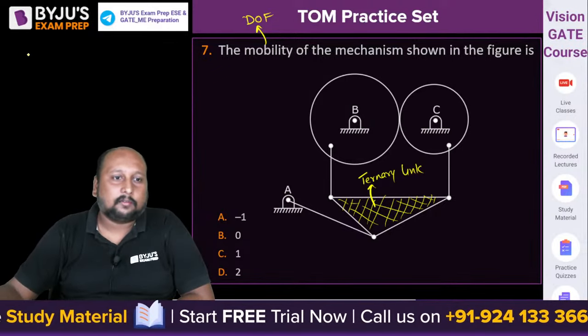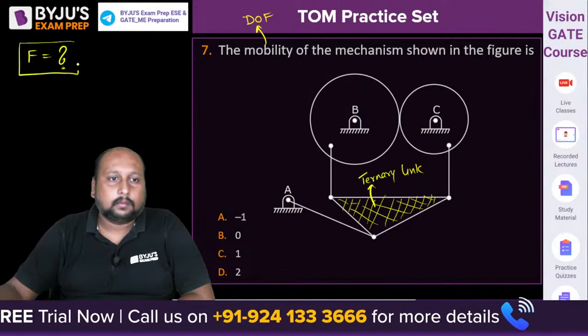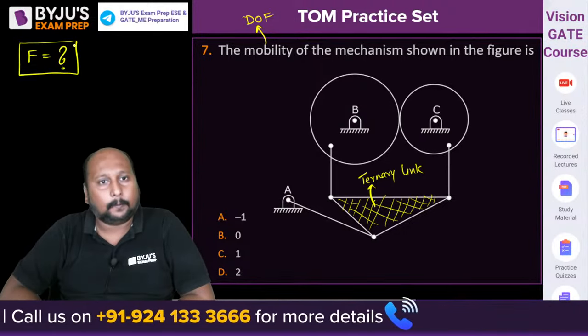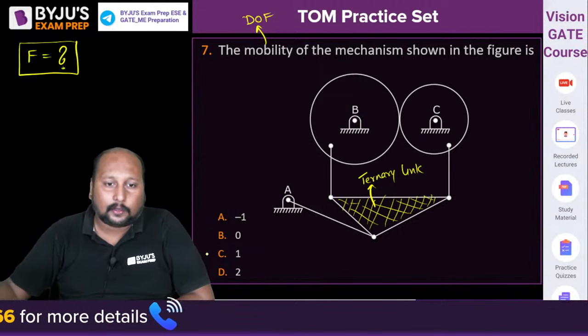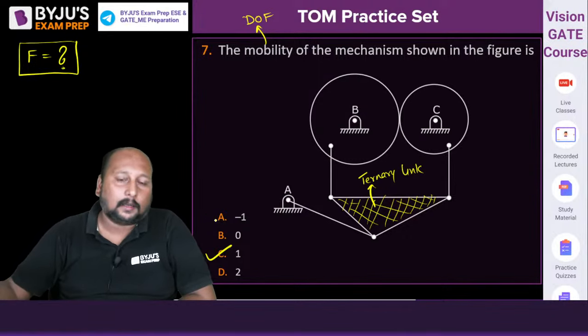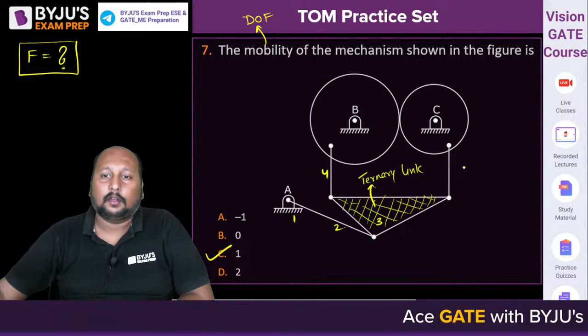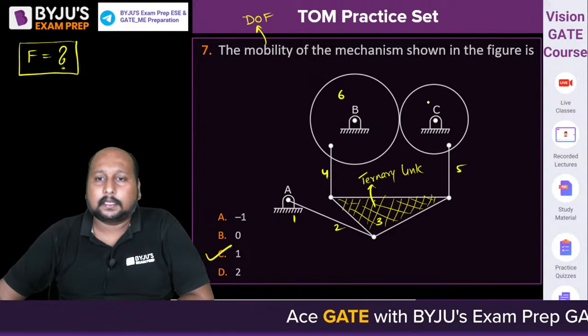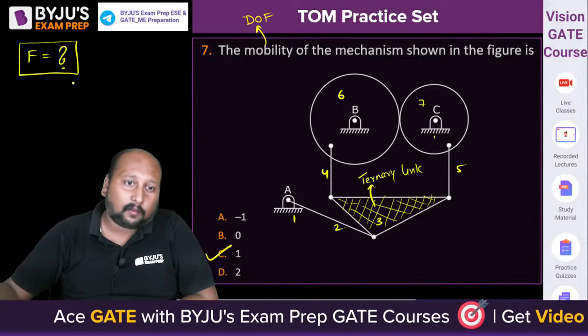What is the degree of freedom? F is equal to... A, B, C, or D? Okay, very good, Akshay. Option C, absolutely correct. It's a kinematic chain. Let's count the number of links: 1, 2, 3, 4, 5, 6, 7, and 1. Number of links is equal to 7.